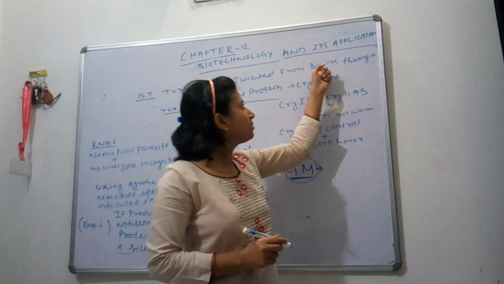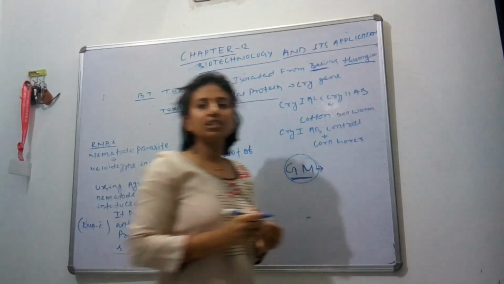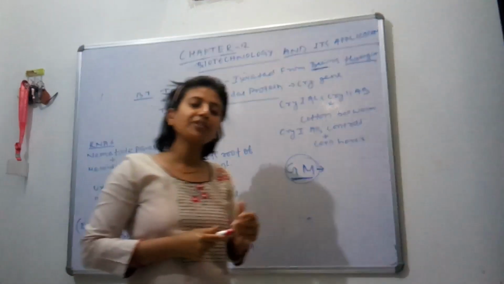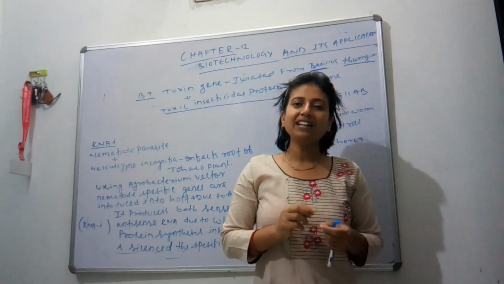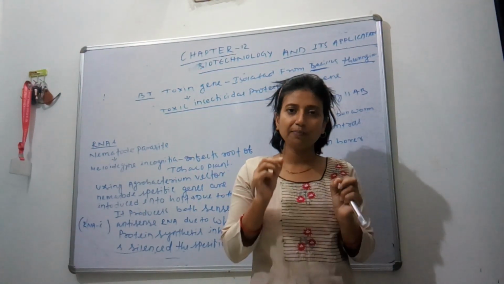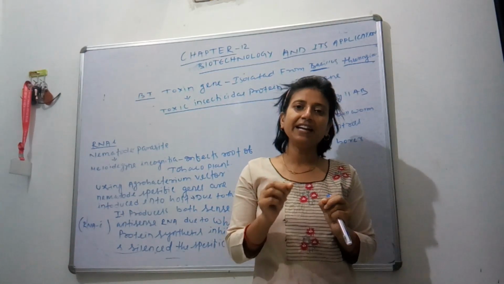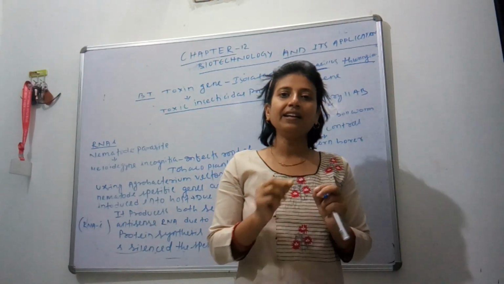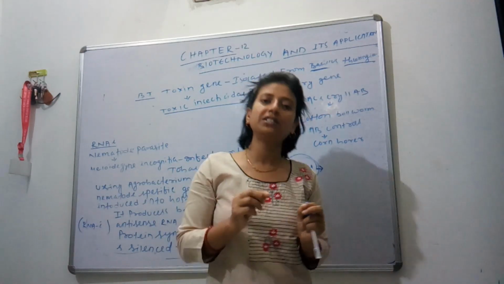Bt is the short form of Bacillus thuringiensis. Bacillus thuringiensis is the bacteria from which the strain is derived, and it produces a toxin which is a protoxin. When it is present inside the bacteria, it is present in the form of protoxin, and this is no more harmful for the bacteria.